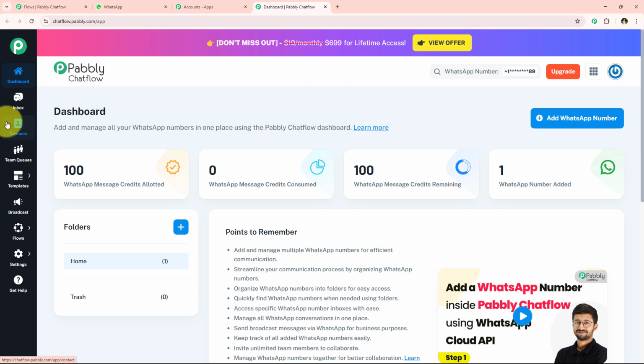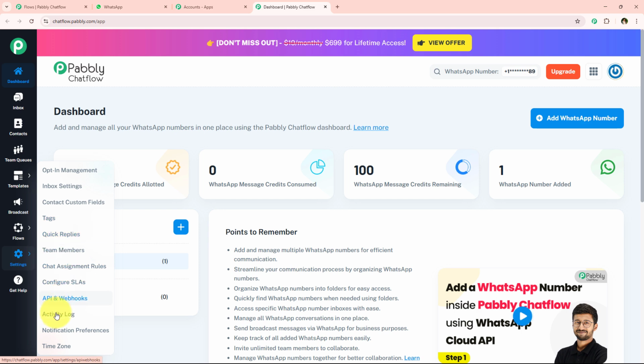The next is contacts. Over here, with the help of this contacts section, you can manage the contacts or create new contacts. The next which we have is team queues. Over here in the team queues section, you can assign the chat to your team members. The next which we have is templates. Over here, you can create multiple templates. You can either explore the templates and create from them, and also you can see the template list. And the next is broadcast. So you can create broadcasts too right over here with the help of Pabbly Chatflow. And the next is flows. Today we are going to use flows only in order to create a WhatsApp chatbot. The rest are settings. Over here you can manage the settings of your account.